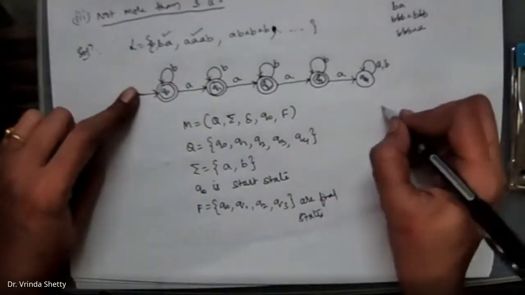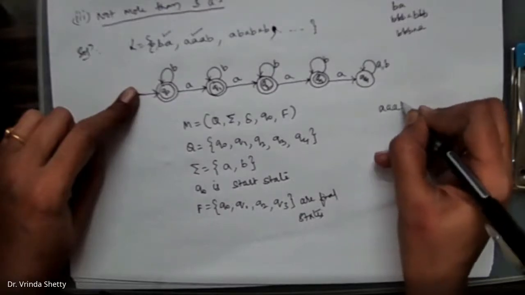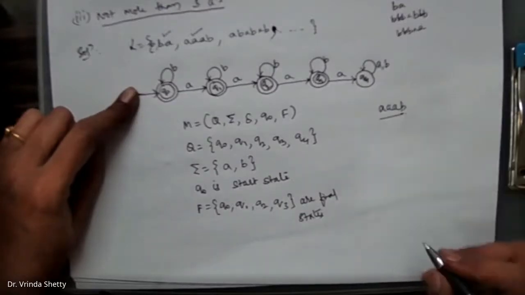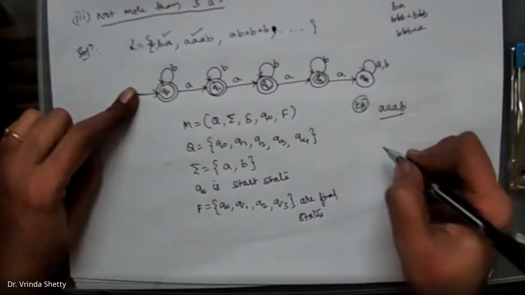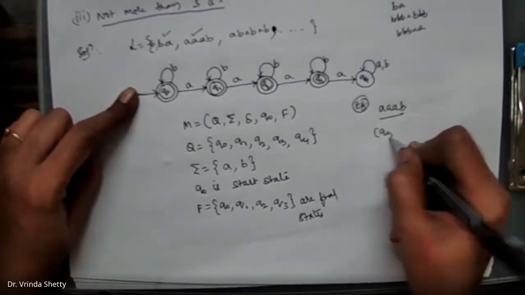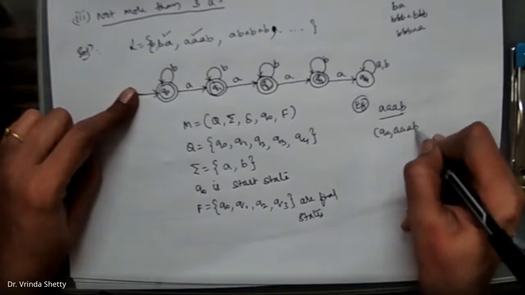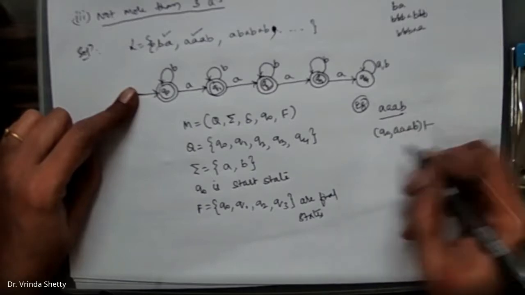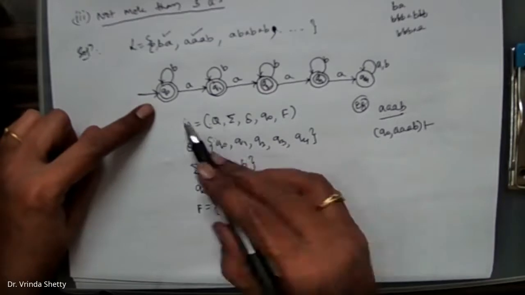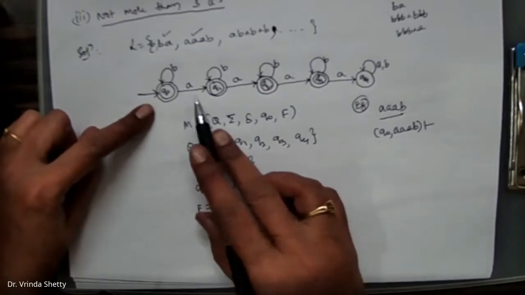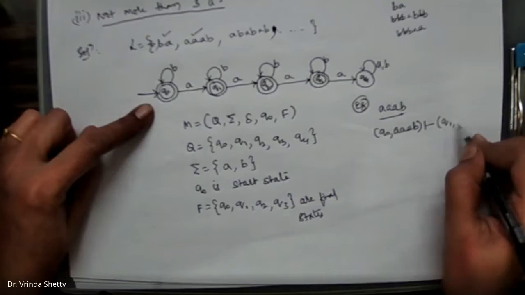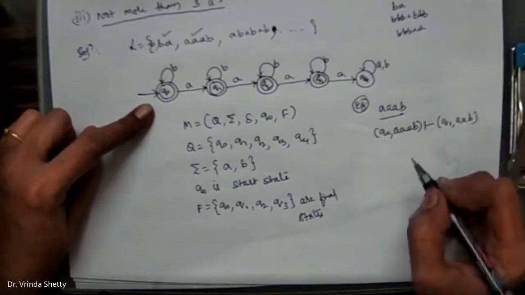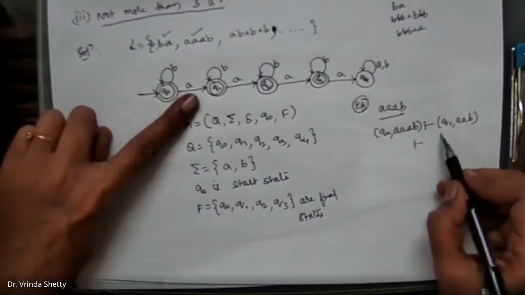Assume that I'll take this string. For this string, how the moves are made, we'll just start with an example with an initial condition, that is Q0 comma 3A's B's. Q0 on A, where it is going? It is going to Q1. Q1 comma A, B. Now you are in the state Q1.